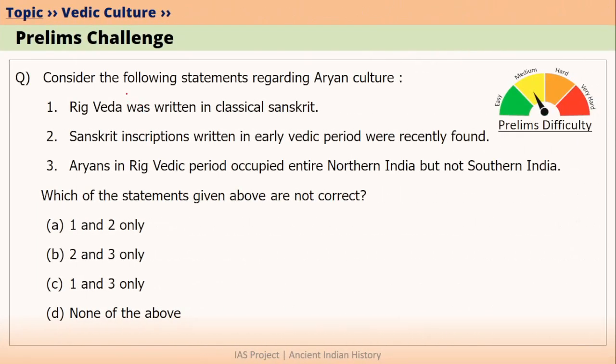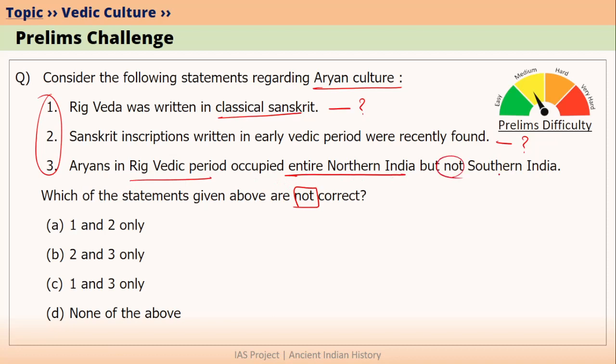Before we go into the lecture, please try to answer this question. Consider the following statements regarding Aryan culture. 3 statements have been given here, and the question is which of the statements given above are not correct. The first statement is Rig Veda was written in classical Sanskrit. The second statement is Sanskrit inscriptions written in early Vedic period were recently found. The third statement is Aryans in Rig Vedic period occupied entire North India but not South India. If you know the answer to this question, please answer it in the comment section.